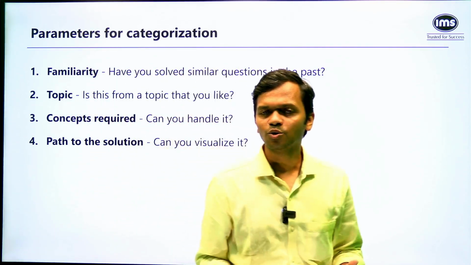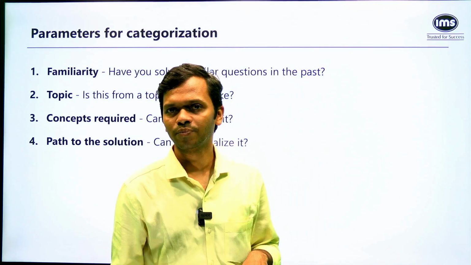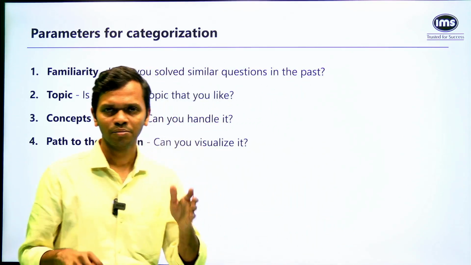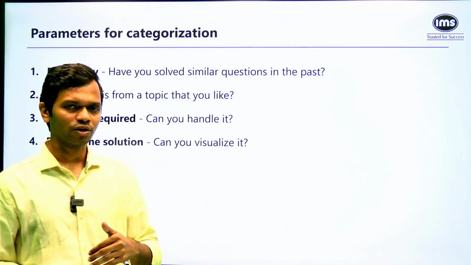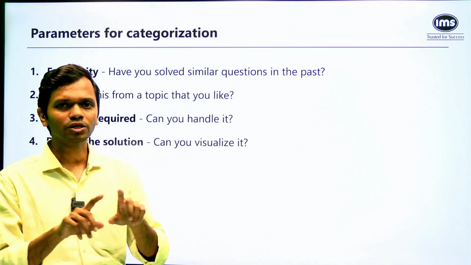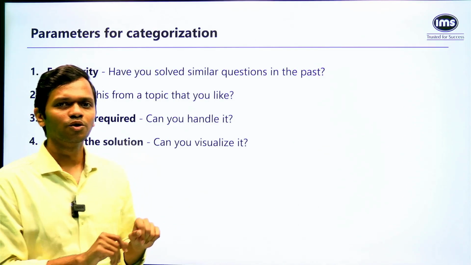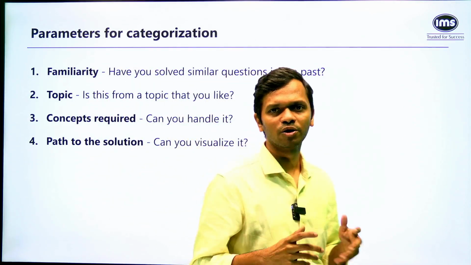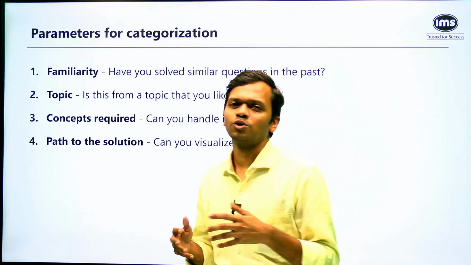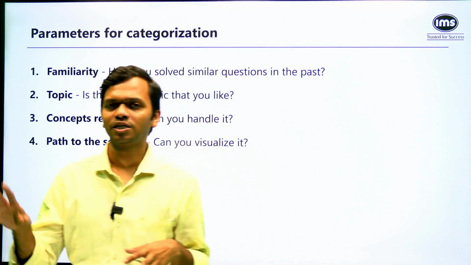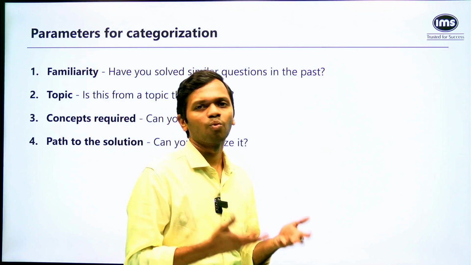If I'm not able to figure those out, then it may be a struggle, right? So when you read the question for the very first time, by the time you have reached the end of the question, have you visualized what steps you will be needing? For example, there's a question on profit, loss, discount: two articles sold at the same SP on which there is X% profit and X% loss. What is the total thing?